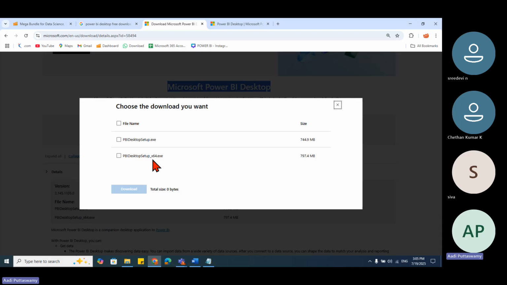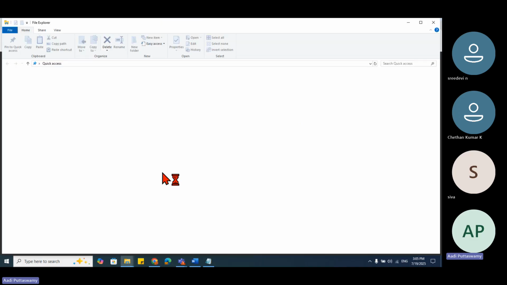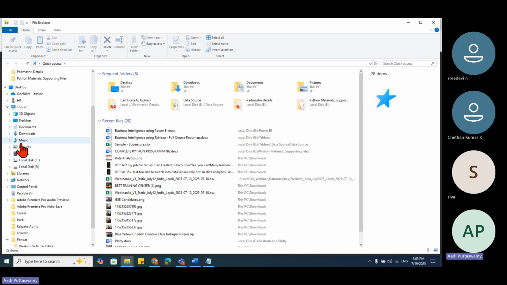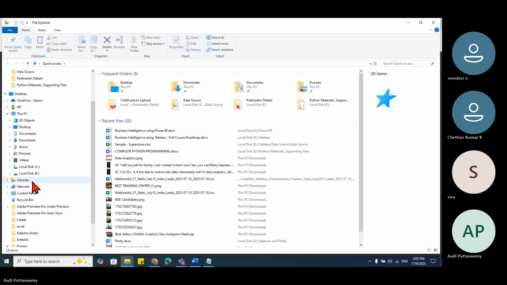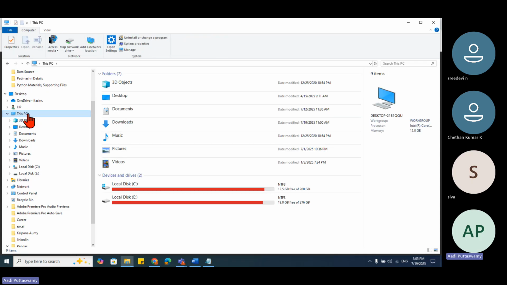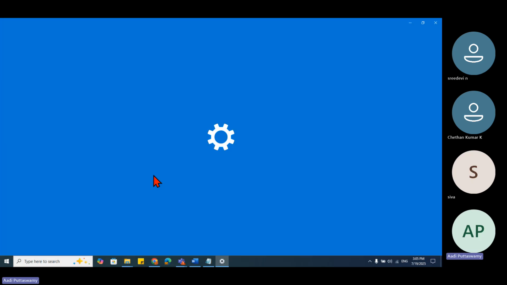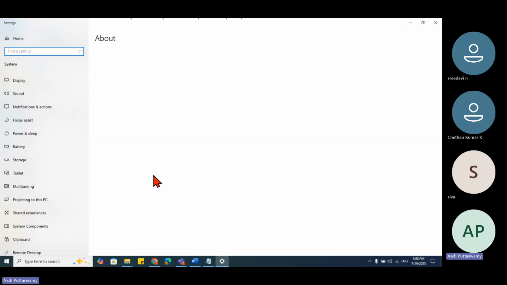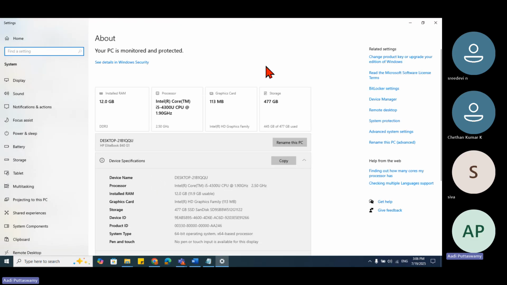Let me show you. Let's go to our Explorer, and here I have This PC. We'll right click and say Properties. It will tell you about this particular system.